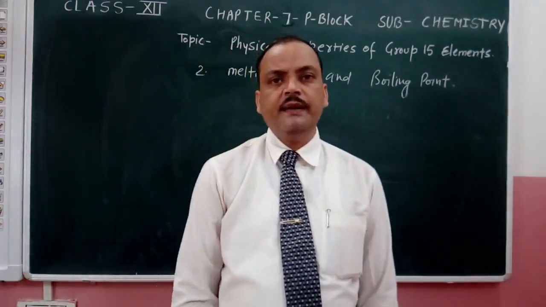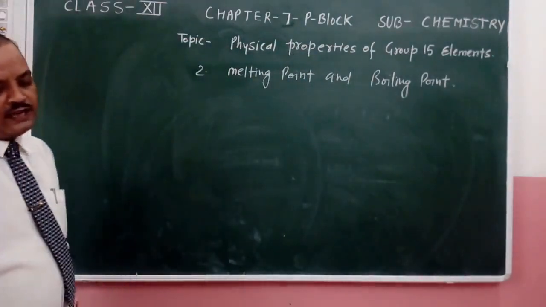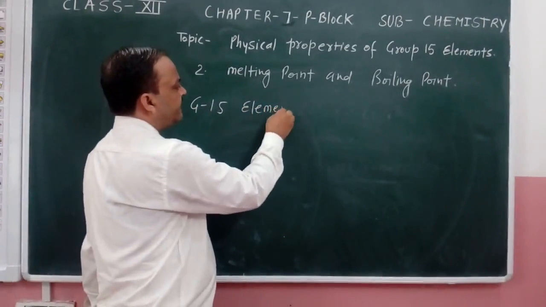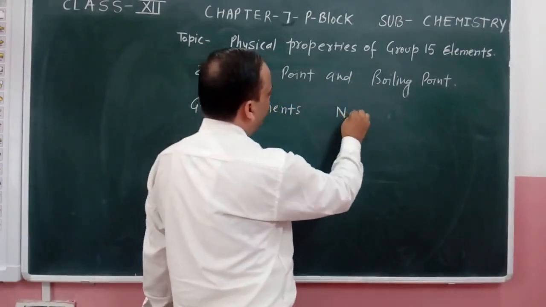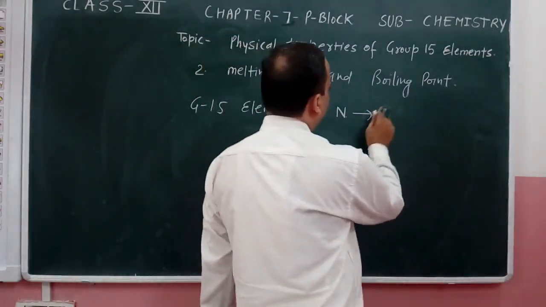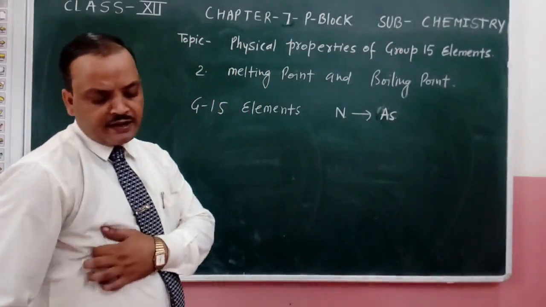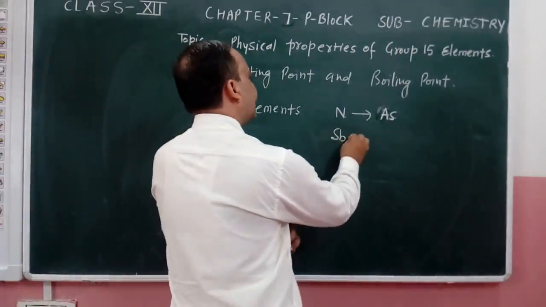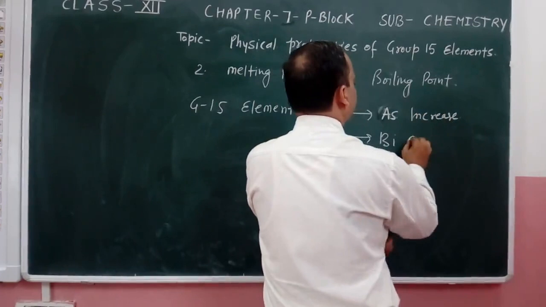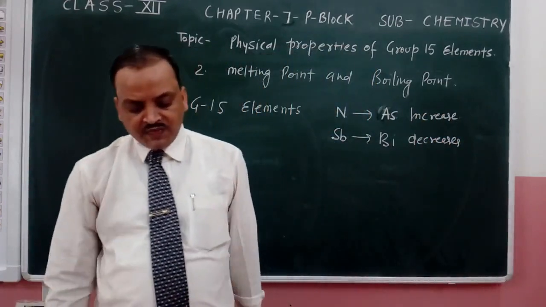Now we have a comparative study between these. The melting point of group 15 elements increases from nitrogen to arsenic, and then decreases from antimony to bismuth.